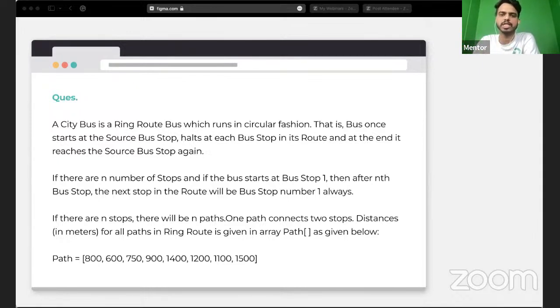With respect to the question that we're going to solve in this session, I'm going to help you with the solution in two different languages, considering which are most preferred by the students, and then we are going to do the solution on that.